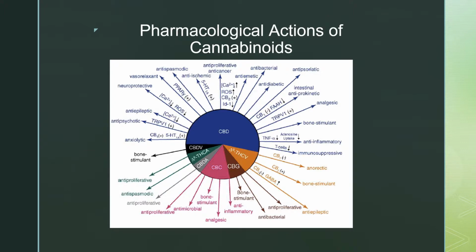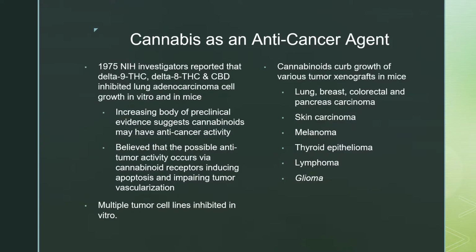There are numerous different pharmacological actions of cannabinoids. They include antiproliferative, anti-cancer, anti-emetic, antibacterial, analgesic, antipsychotic, anxiolytic, and neuroprotective. Cannabis as an anti-cancer agent.